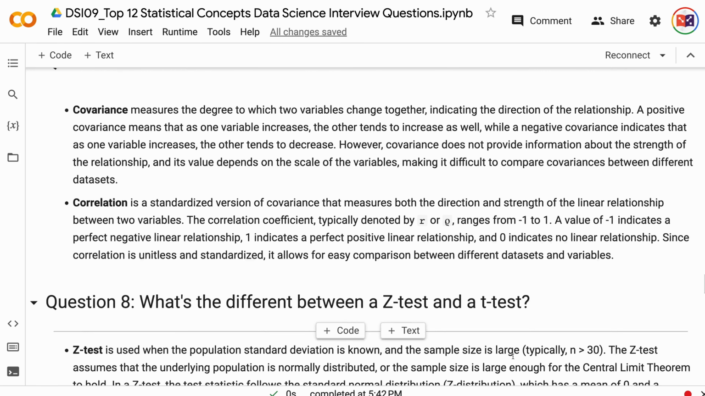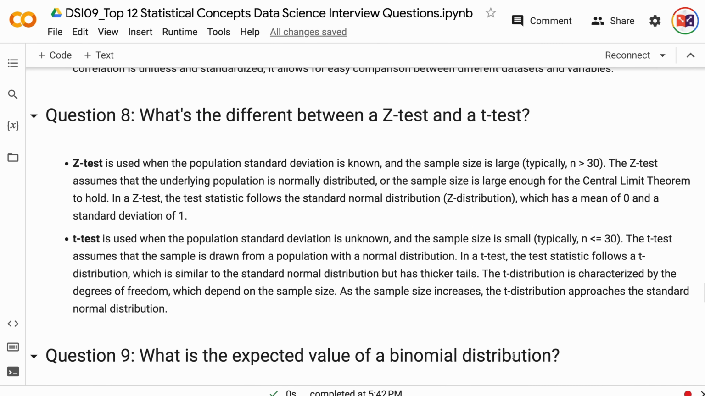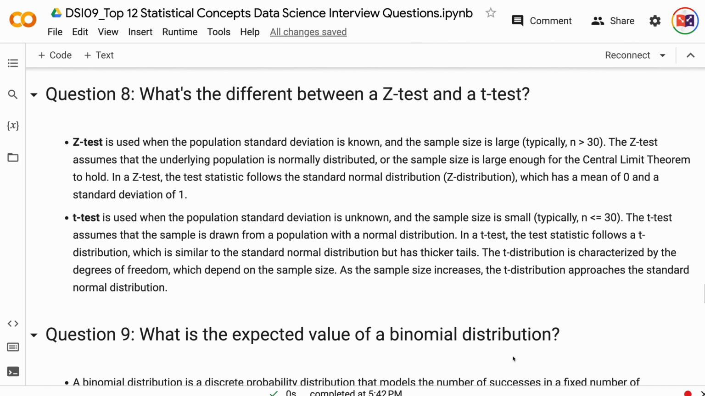Question 8. What's the difference between a z-test and a t-test? Z-test is used when the population standard deviation is known, and the sample size is large. The z-test assumes that the underlying population is normally distributed, or the sample size is large enough for the central limit theorem to hold. In a z-test, the test statistic follows the standard normal distribution, which has a mean of 0 and a standard deviation of 1.